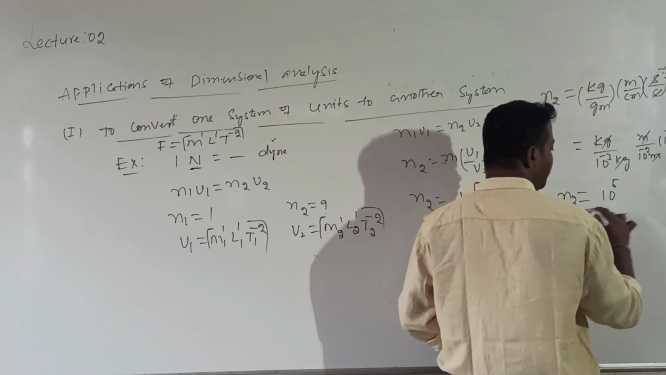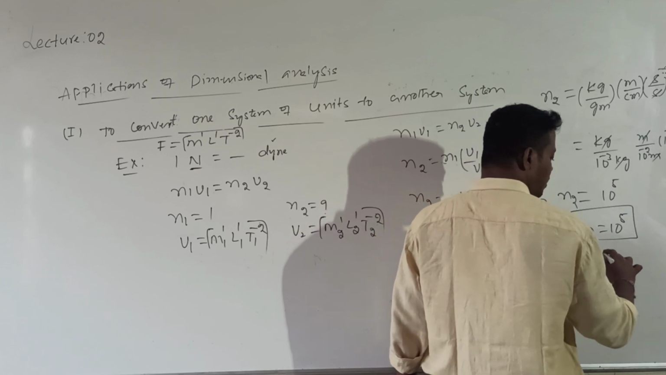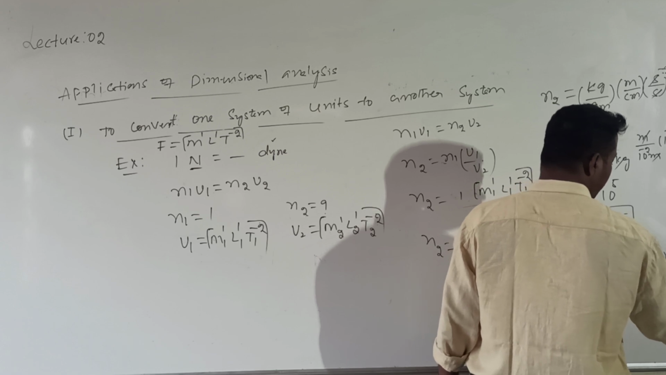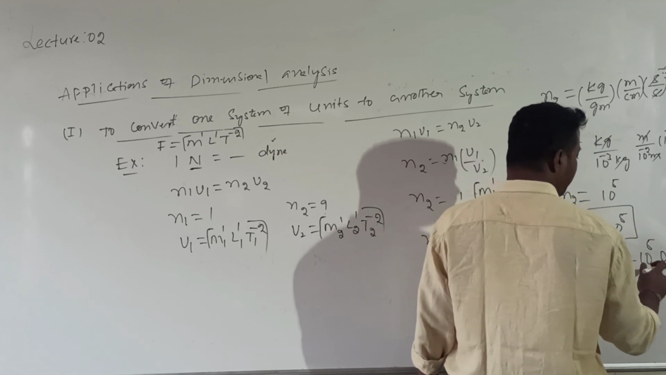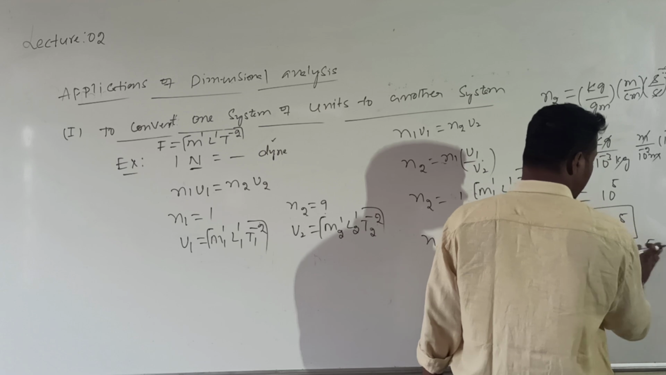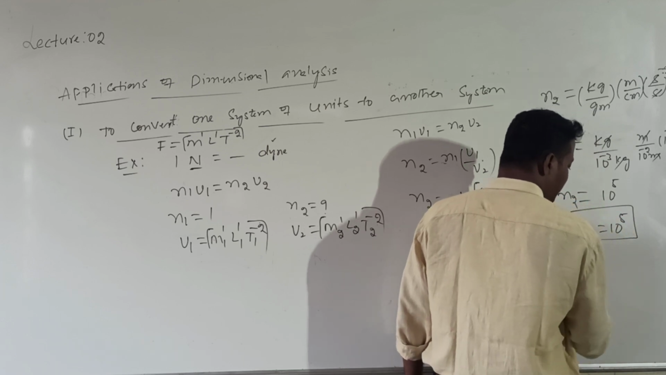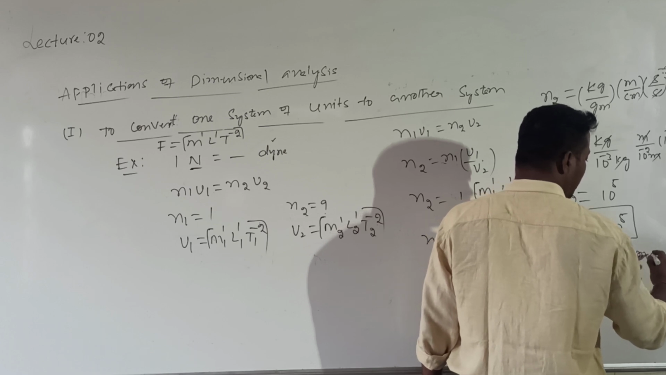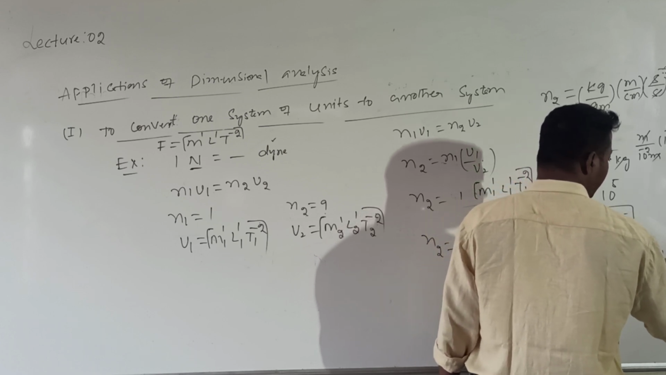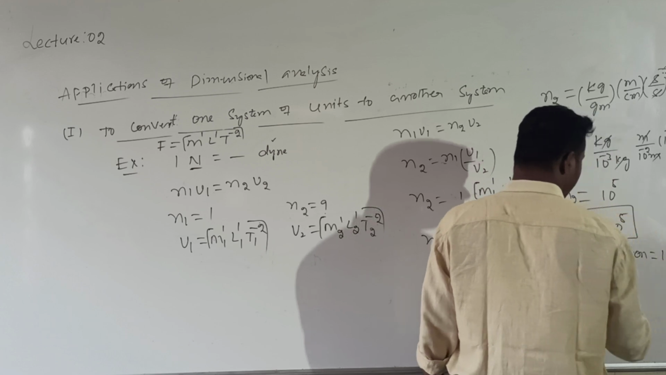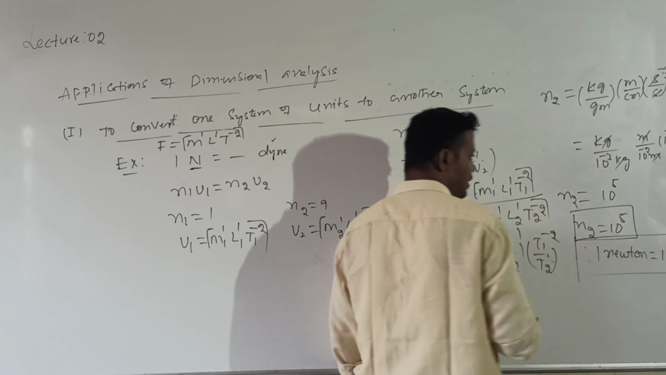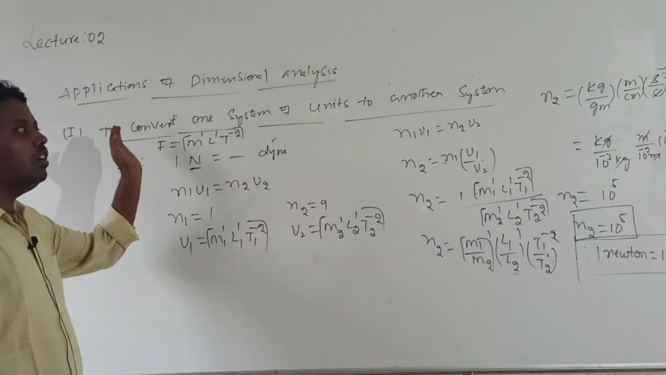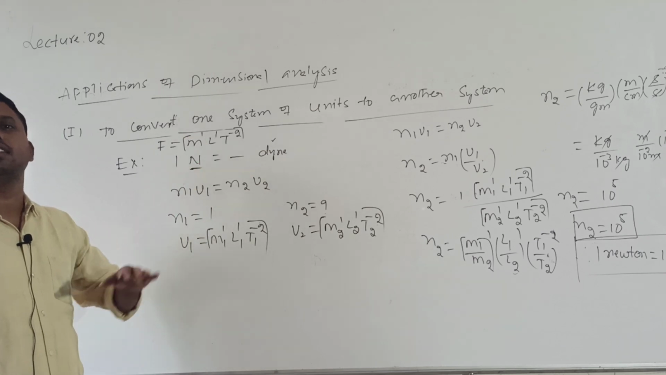So what does it mean? Therefore, 1 newton is equal to how many dynes? 10 power 5 dynes. When you are writing a scientist's name as a unit, you should start with the small letter. So 10 power 5 dynes. Okay? This is the first application. Application clear? What is the first application? To convert one system of units to another system.